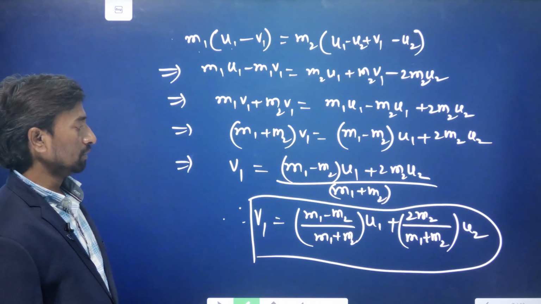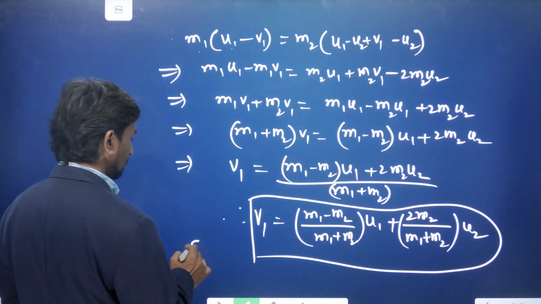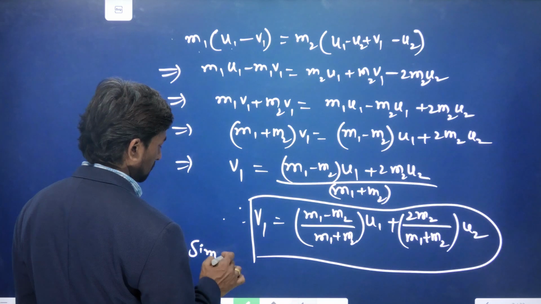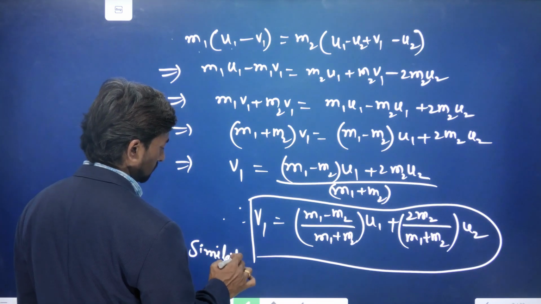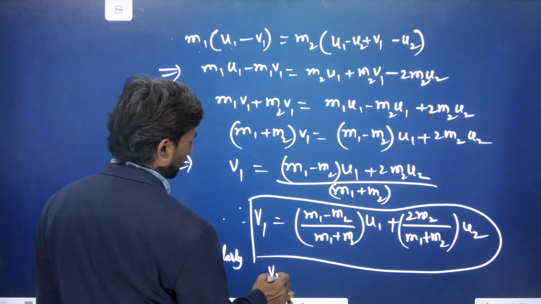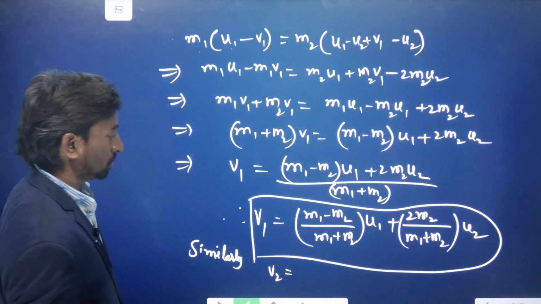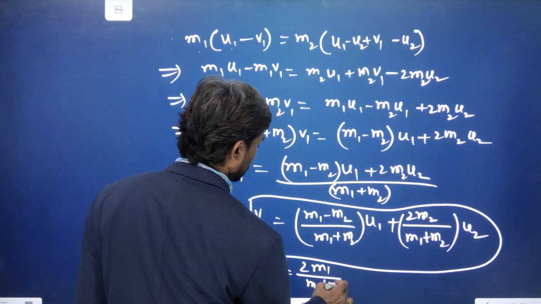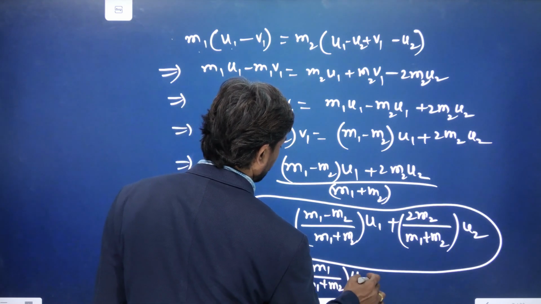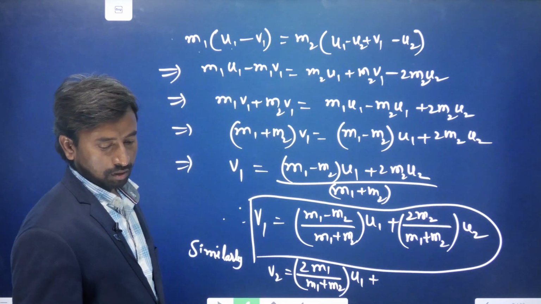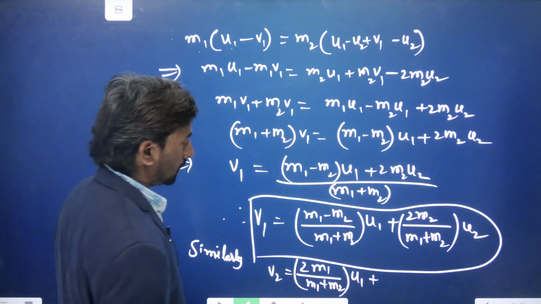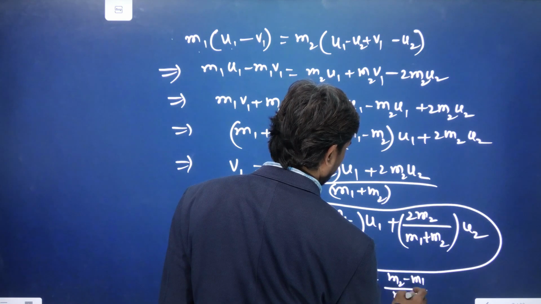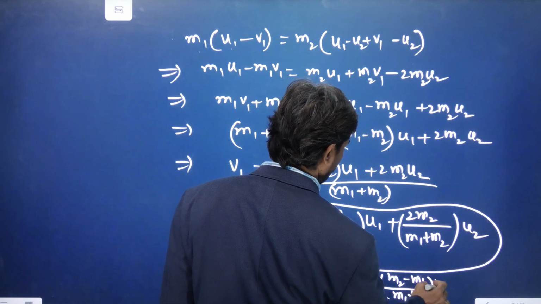Similarly, we will get v2. v2 is equal to 2 m1 divided by (m1 plus m2) into u1, plus (m2 minus m1) divided by (m1 plus m2) into u2. The same we have to do there. What do we have to do to get this one?